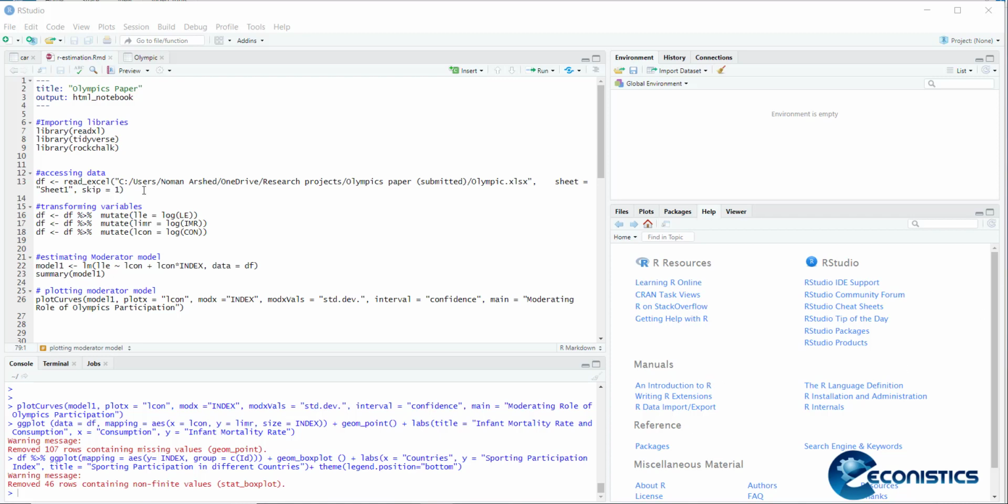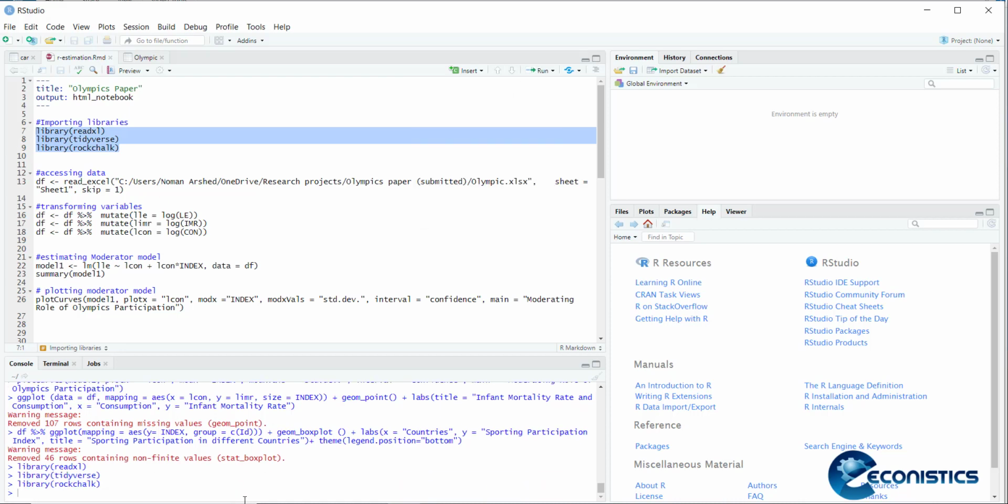In order to estimate a moderator model, you need to load a few important libraries that include library read excel for the loading of the data file, library tidyverse to do the manipulation in the data if required, and library rockchalk that is used to draw the graph. If I execute these three libraries, they will be loaded in the computer. Since they were already loaded here, they are not showing any other output. Now I am going to read the data file. It's df equal to read.xl and the directory of the data file.